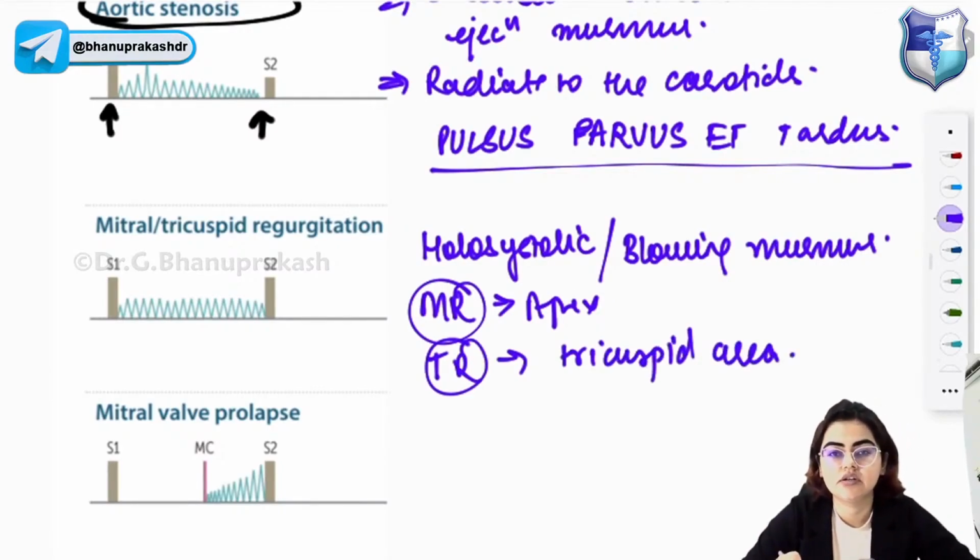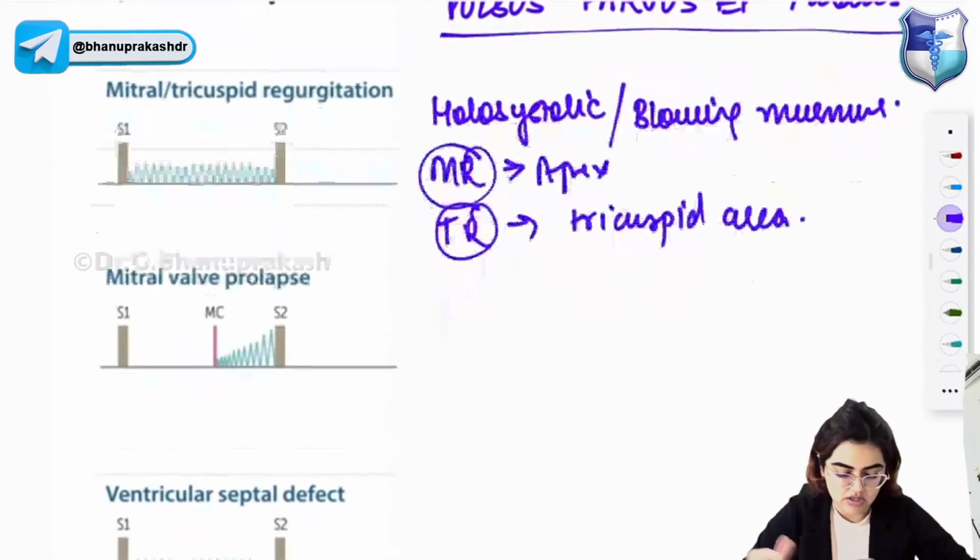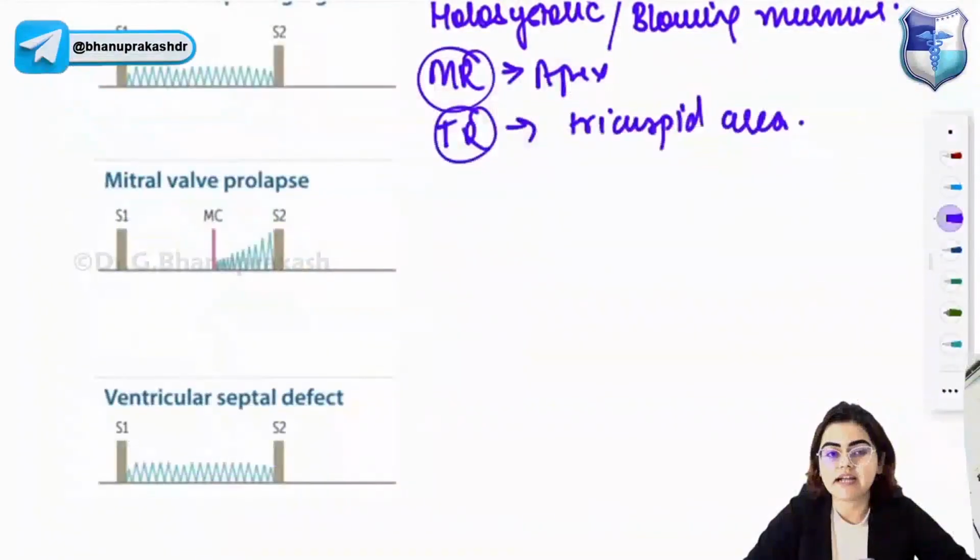Okay. Now, mitral regurgitation often happens after ischemic heart diseases, mitral valve prolapse or left ventricular dilatation. And tricuspid regurgitation, when does it happen? So, tricuspid regurgitation happens when there is right ventricular dilatation. Okay. I hope you are understanding. Next one is mitral valve prolapse.